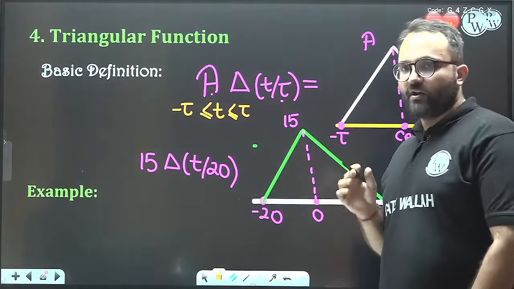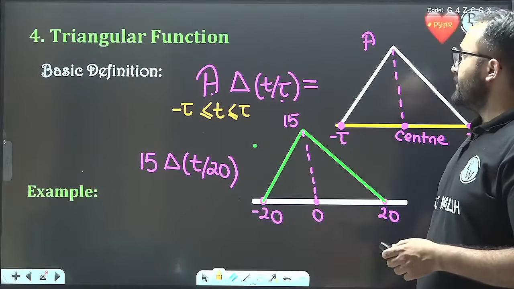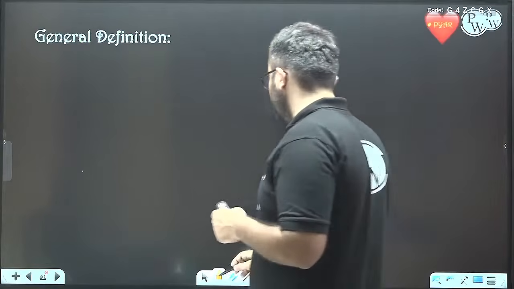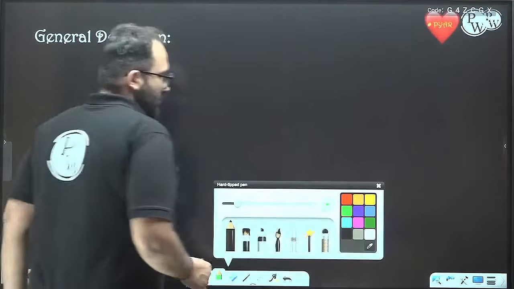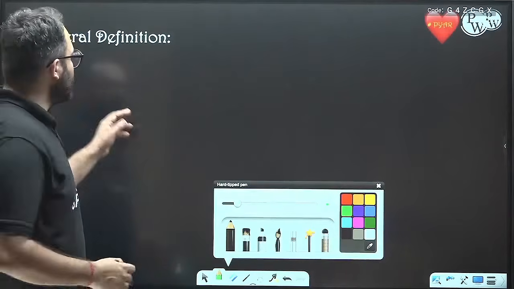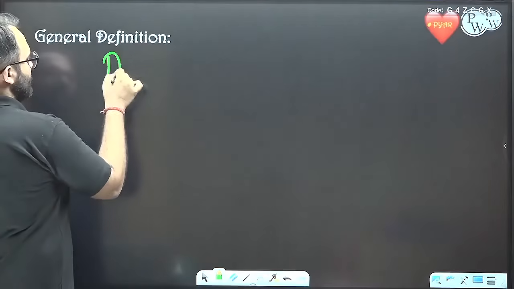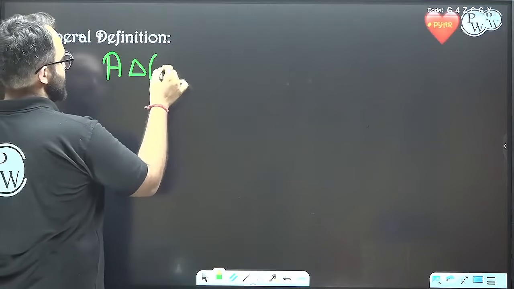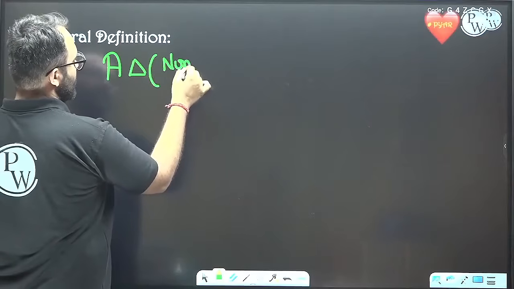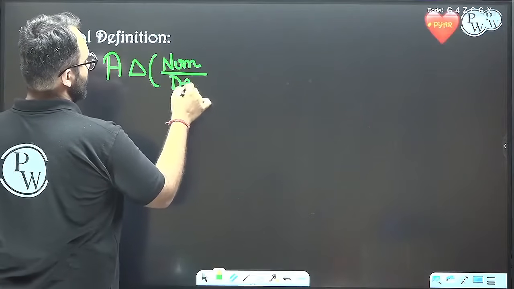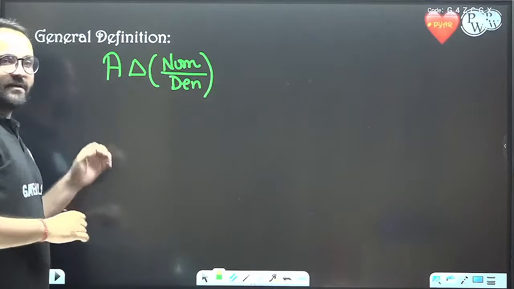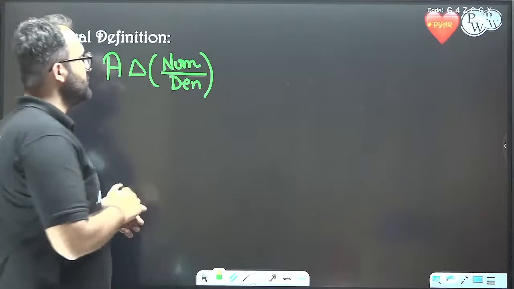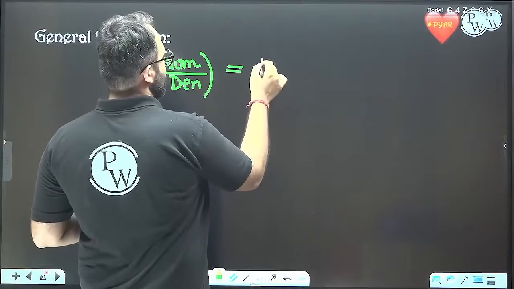I hope all of you are able to do it. Great. Now let's see the general definition, in a similar manner to the one we did for the rectangle. There is some numerator and some denominator. So this is a triangle.